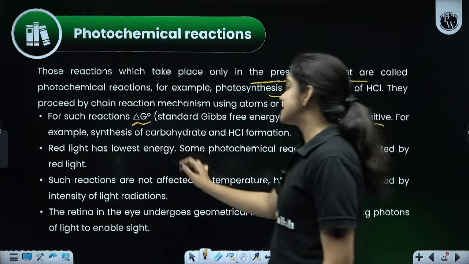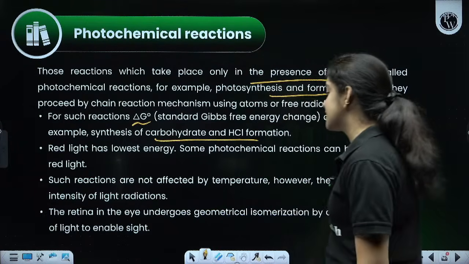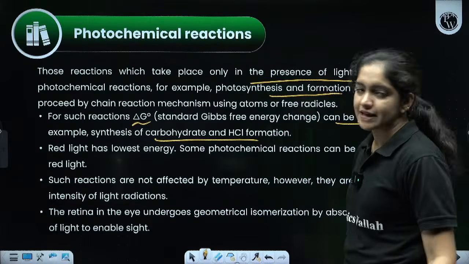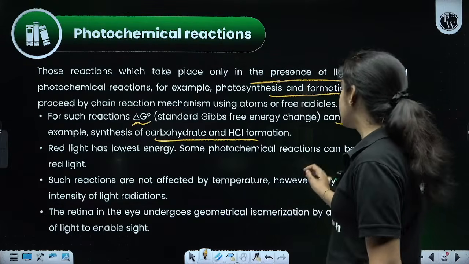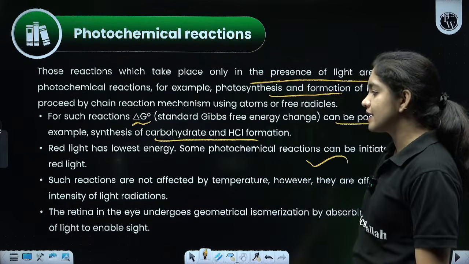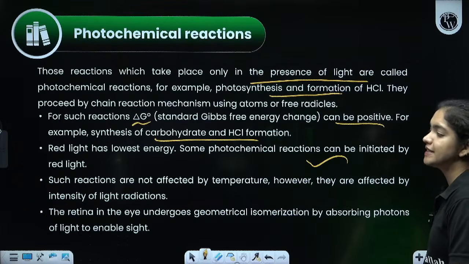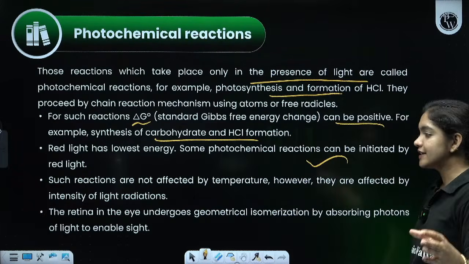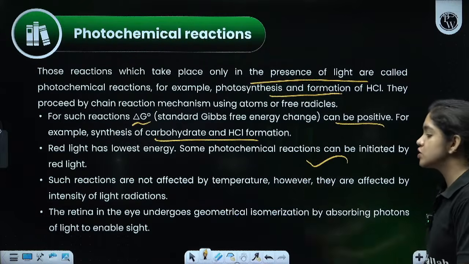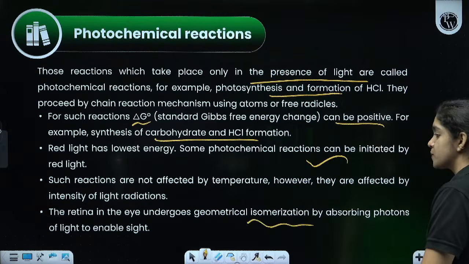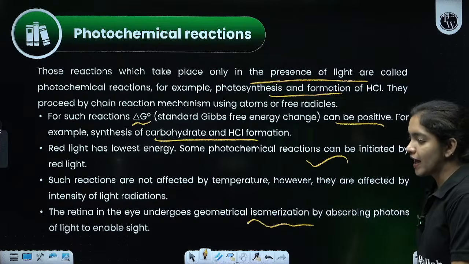For example, synthesis of carbohydrate and HCl formation. Red light has the lowest energy, but some photochemical reactions can be initiated by red light. Such reactions are not affected by the temperature, however, they are affected by the intensity of light radiation. And the retina in the eye undergoes geometrical isomerization by the absorption of photons of light to enable sight.